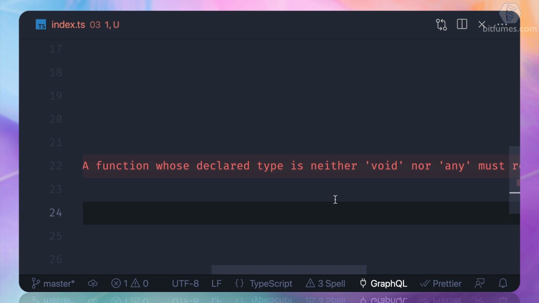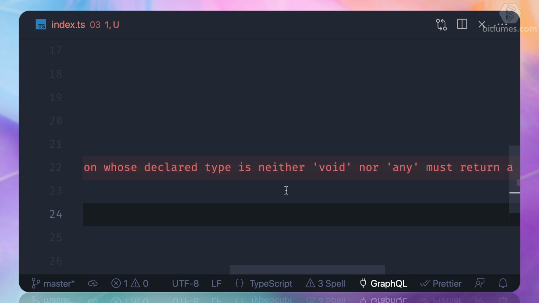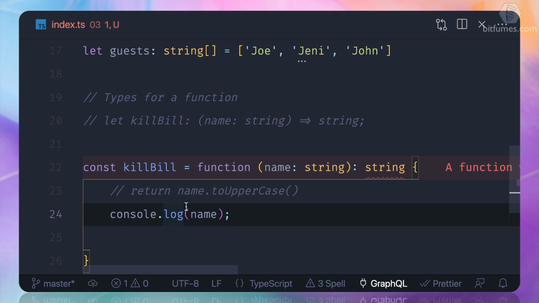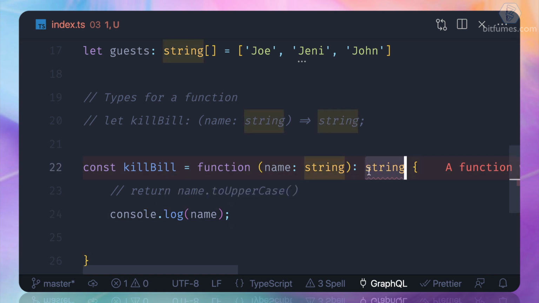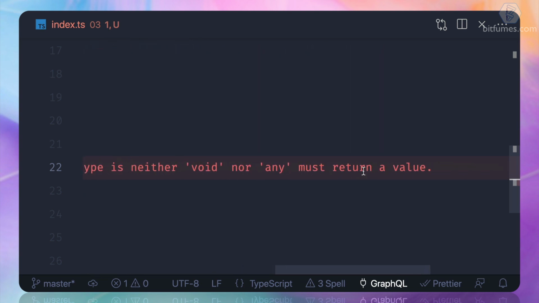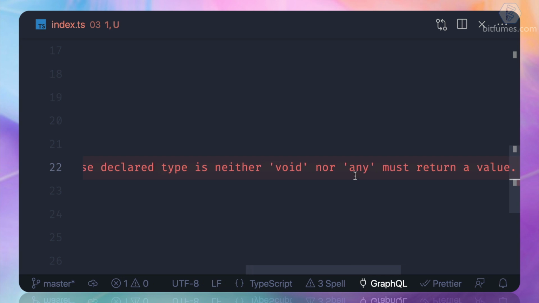Why? Because it says that, hey, there is no return here, but you said that it's going to return a string. Something is wrong here. So that's why it's saying that, hey, it's void. Void means nothing is returned, or any, and any also includes nothing. So you can define either any or void.